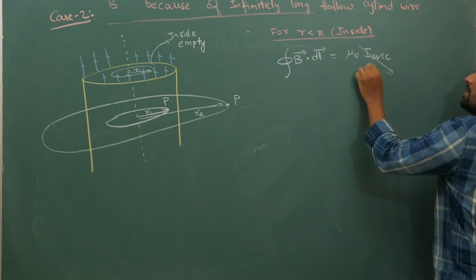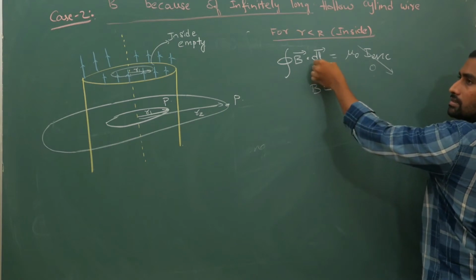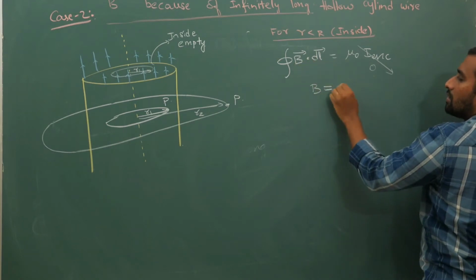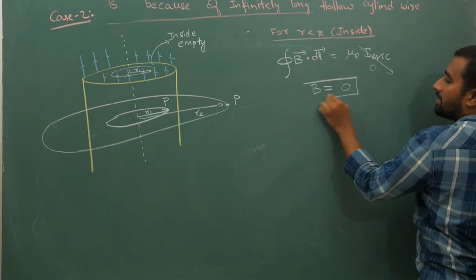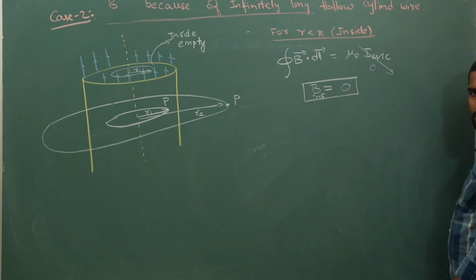So here I enclosed is 0, so your integral dl means sum of lengths, which is not going to be 0, so your magnetic field is 0 inside this hollow cylinder.